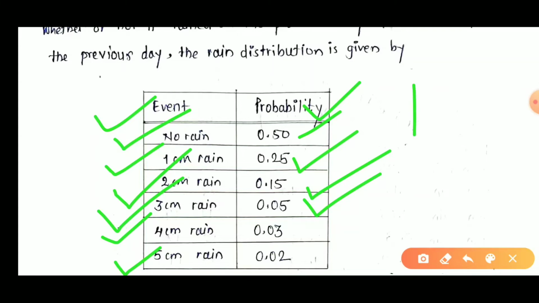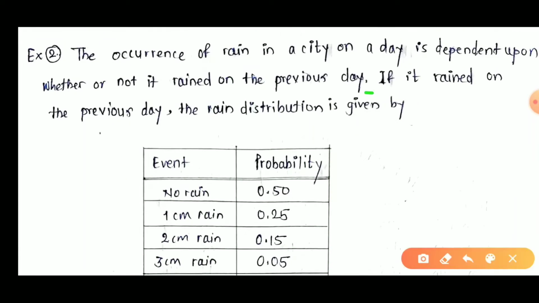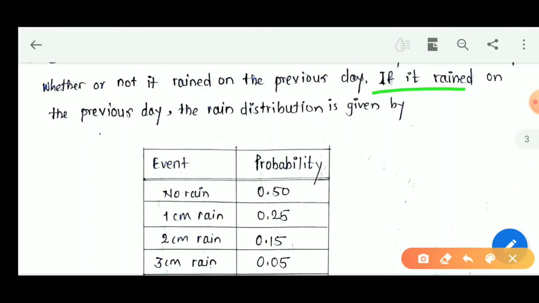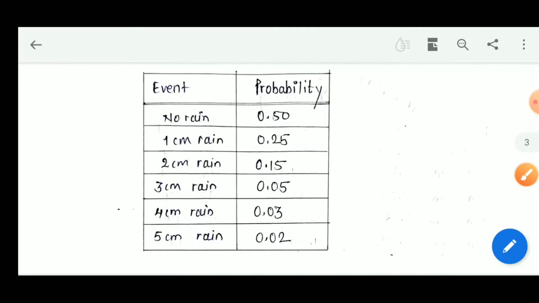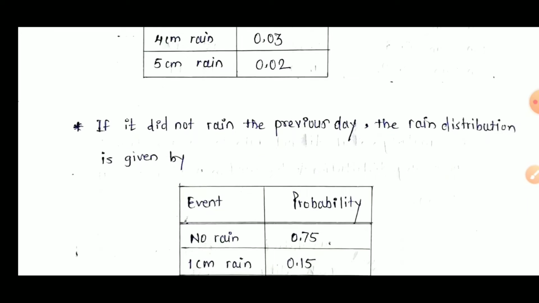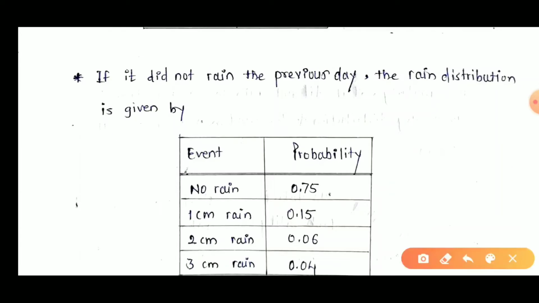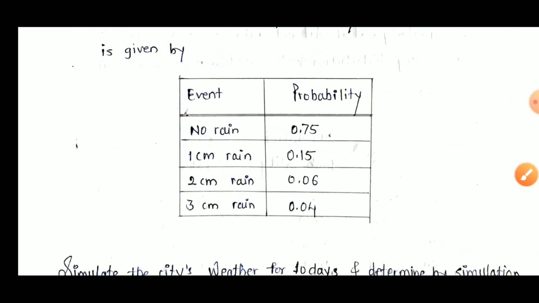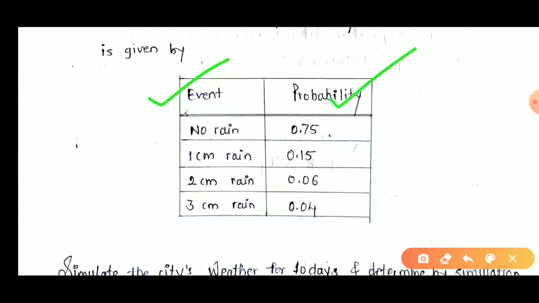If and only if the previous day was rained. And if the previous day was not rained, then the chance of raining from the previous data is given in table number 2. That is, if it did not rain the previous day, the rain distribution is given by event and probability.